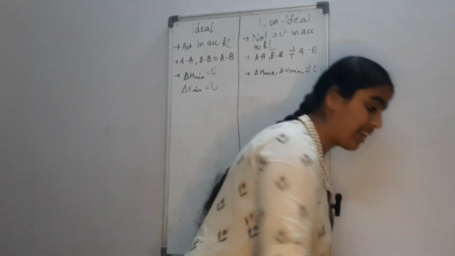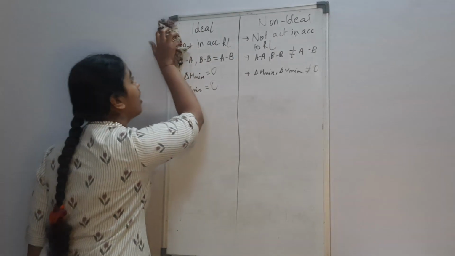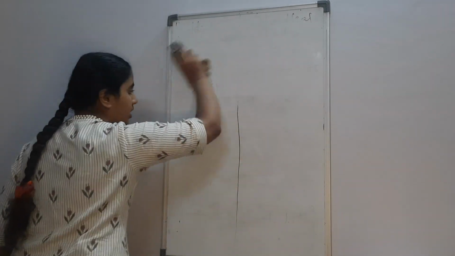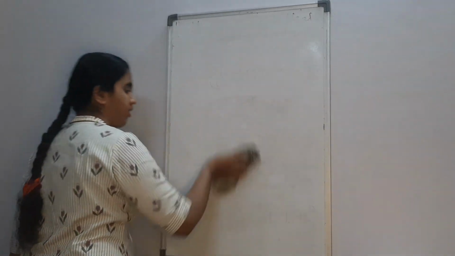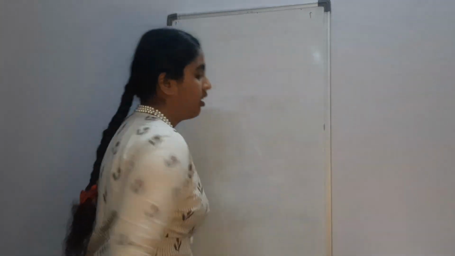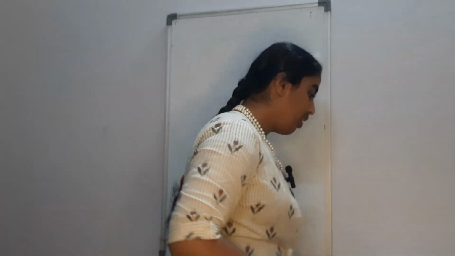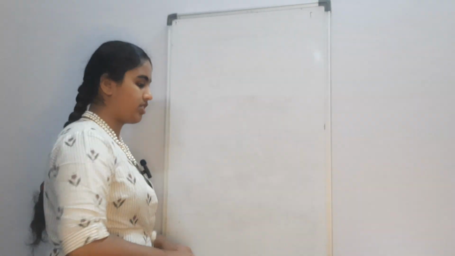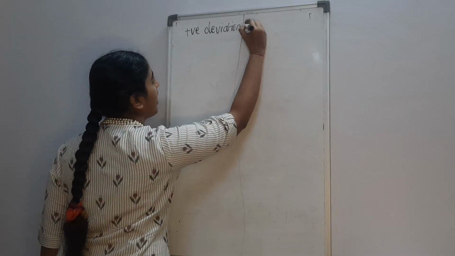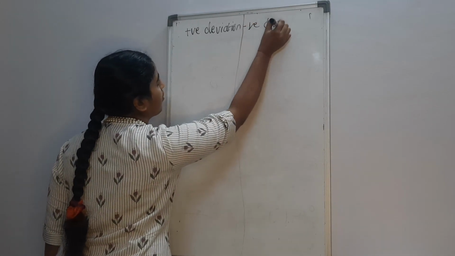Now, I told you the second one, which is non-ideal solutions, has two parts also. Let's discuss those two parts. The first type is solutions showing positive deviation from Raoult's law. Positive deviation, I will tell you what it means, and divide your page into two parts again. And solutions showing negative deviation from Raoult's law.